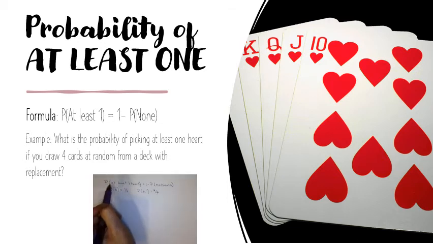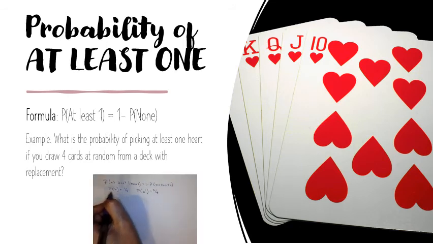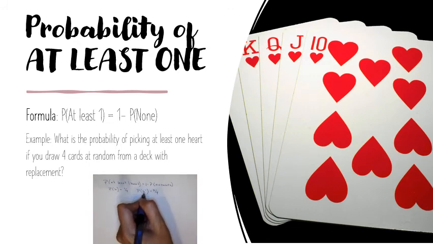So for the probability of at least 1 heart, I need to do 1 minus the probability of no hearts. Let's talk about the probability of actually getting a heart. The probability of getting a heart when you're drawing from a deck of cards is 1/4, because there are 4 suits in a deck. The probability of not getting a heart is the complement of that, which is 3/4. We need the probability of not drawing a heart so that we can plug it into the formula.